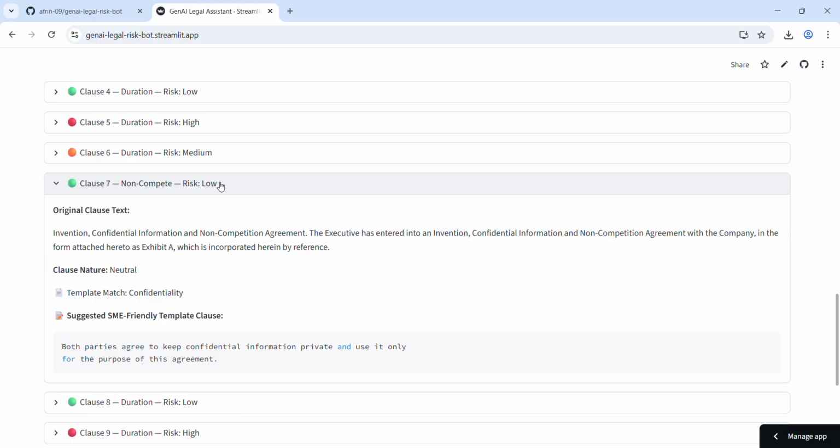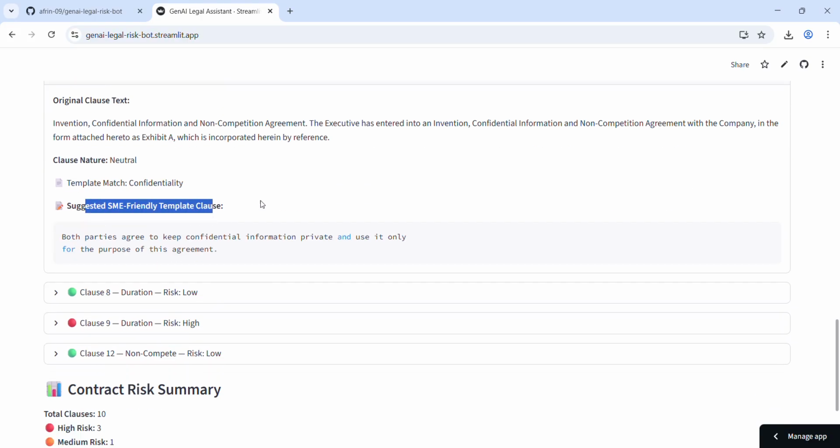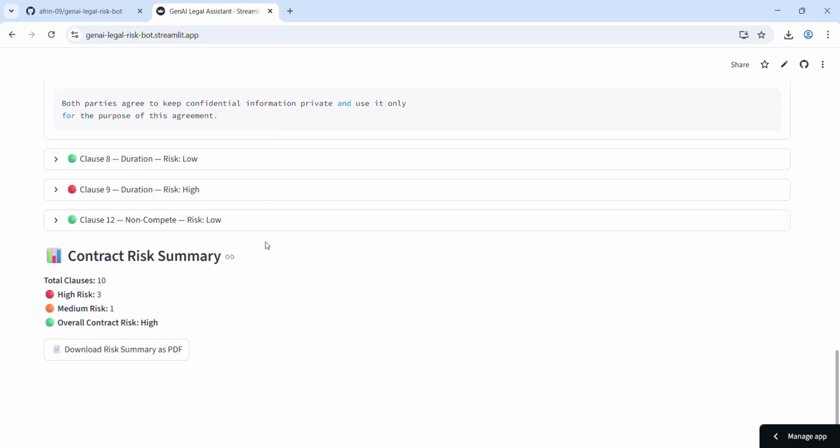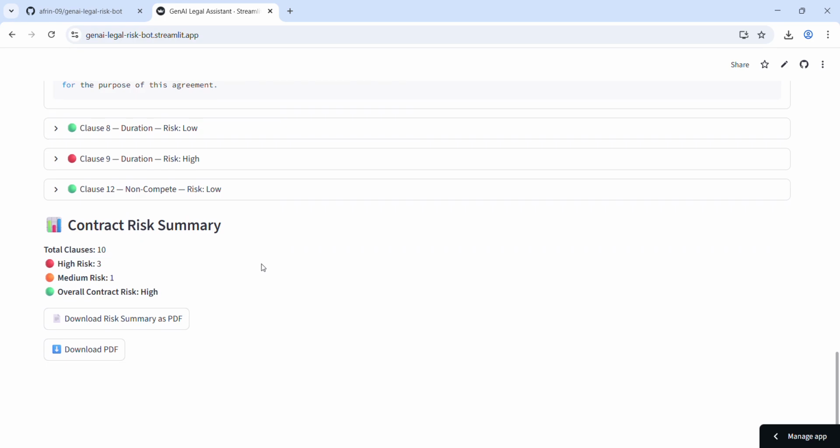that could be misinterpreted. To support better decision making, the system also offers SME-friendly template clauses that show what a balanced and fair clause typically looks like. At the contract level, a consolidated risk summary is generated, and this analysis can be exported as a PDF for legal consultation or internal records.